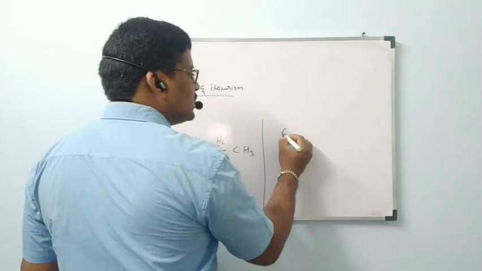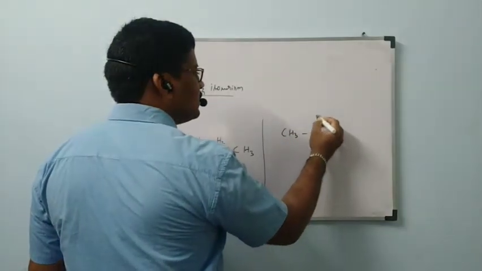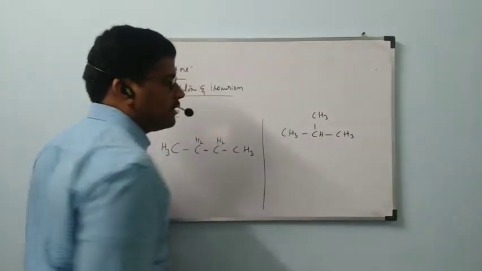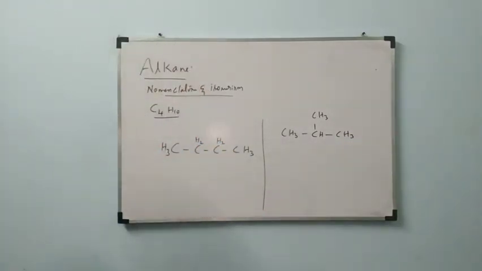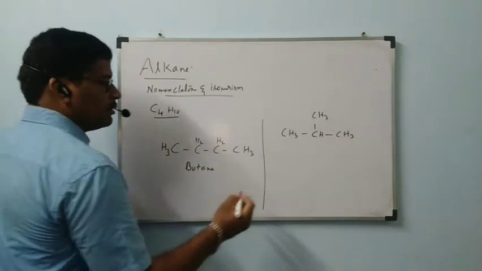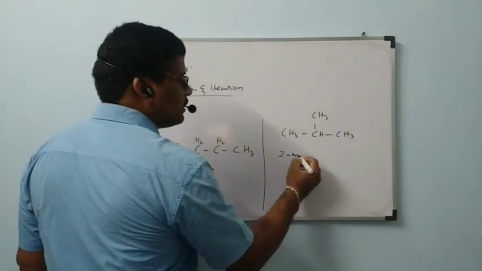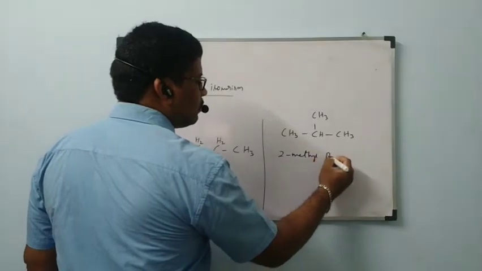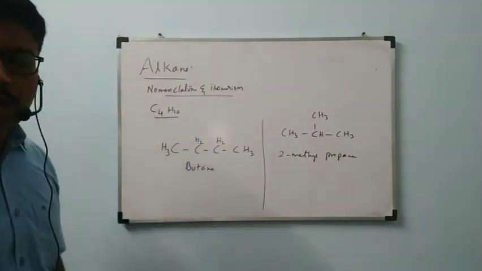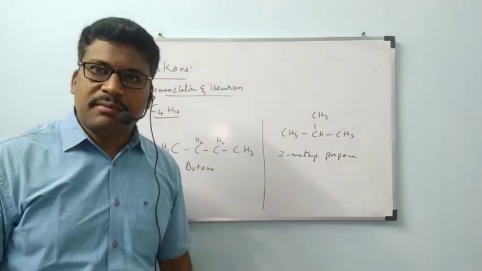That is CH3, CH, CH3, CH3. Name of the first compound is butane. This is 2-methyl propane. These two compounds have the same molecular formula.